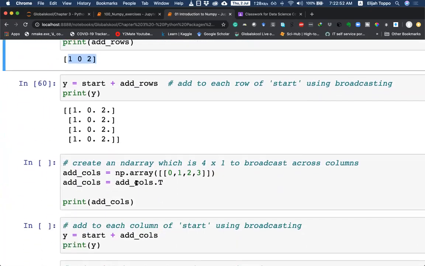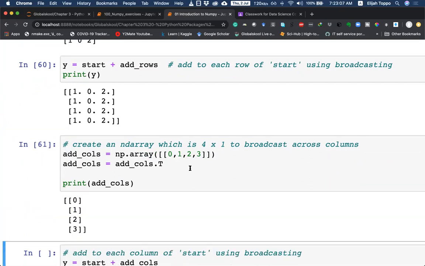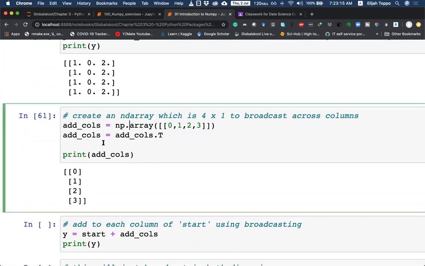Let's see another example where we start with columns. And again, this is an ND array. Here we can see it is a 2-dimensional array, that is our rank 2, because we cannot represent columns in just one value. So here we have created add calls and we have transposed it so that we can have it as a column structure.